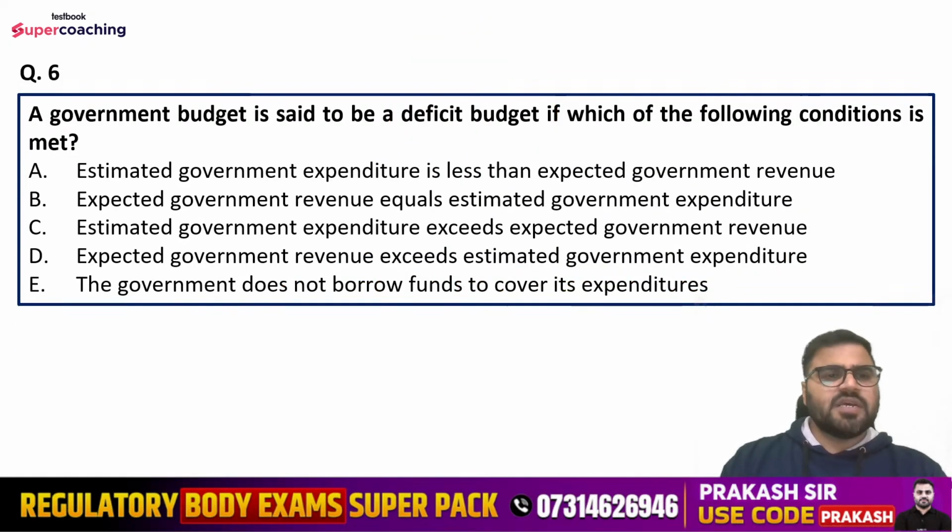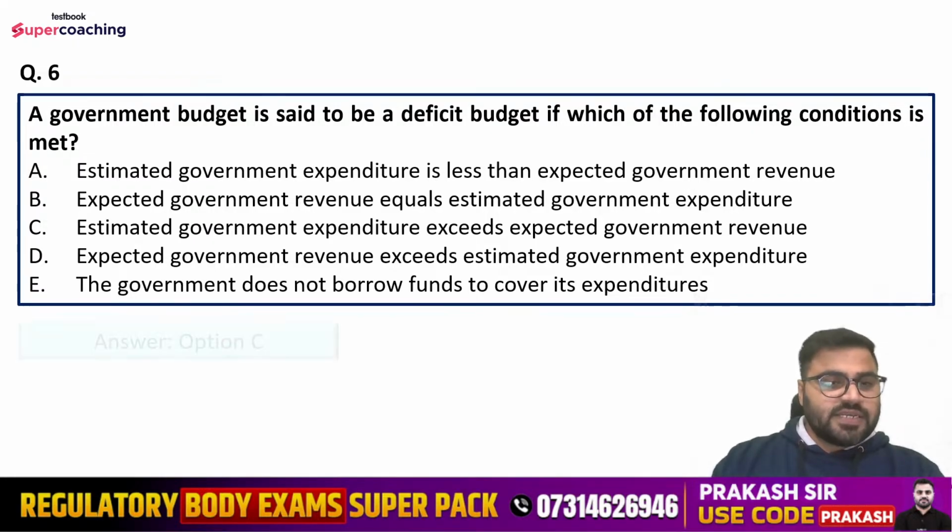Question number 6 is, a government budget is said to be a deficit budget if which of the following conditions is met. Options are, estimated government expenditure is less than expected government revenue, expected government revenue equals estimated government expenditure, estimated government expenditure exceeds expected government revenue, expected government revenue exceeds estimated government expenditure, or the government does not borrow funds to cover its expenditures. What is the correct explanation, guys? Question number 6, what is the correct explanation here?